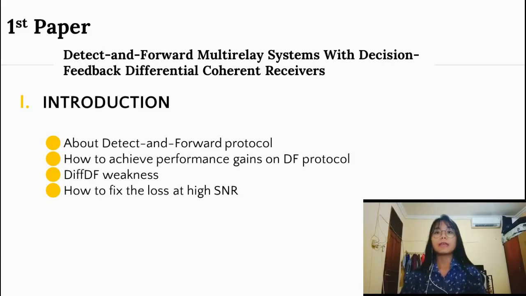We can achieve gains to reduce the fading by using differential decode and forward, or DF. But one of the weaknesses of DF is that when applied on moderately fast fading channels, DF relay networks suffer from a loss at high signal-to-noise ratio. To fix the loss, performance gains need to be provided by using the Decision Feedback Differential Coherent, or DFDC, detector.